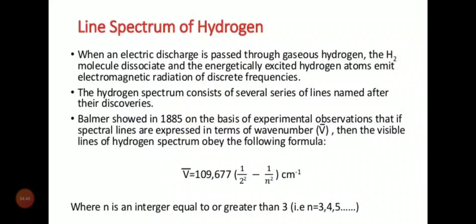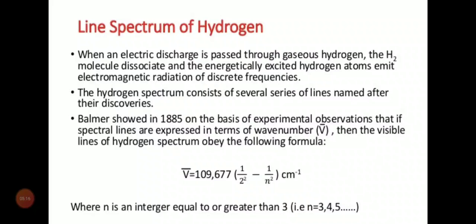Now Balmer showed in 1885, on the basis of experimental observation, that if spectral lines are expressed in terms of wave number, then the visible lines of the hydrogen spectrum obey the following formula. Now this formula is very important, in which we find the wave number. V dash is known as the wave number, the number of waves present in a length of 1 centimeter.